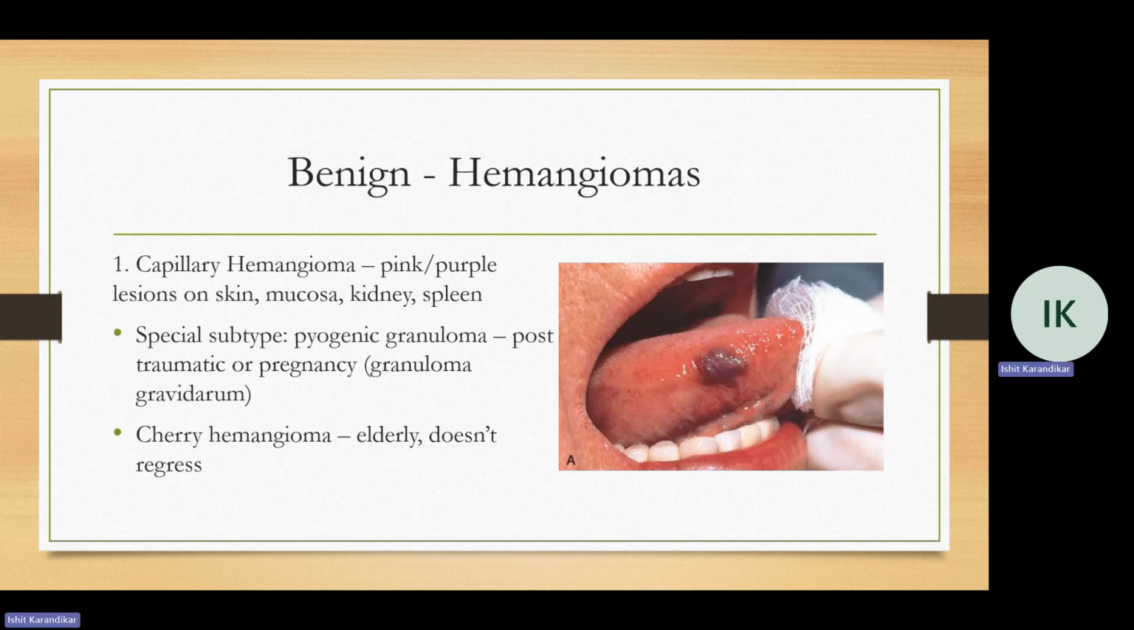These grow very rapidly, but usually regress. Some may need excision. Cherry hemangioma, on the other hand, is a benign tumor of the elderly. They don't regress, and their frequency increases with age.